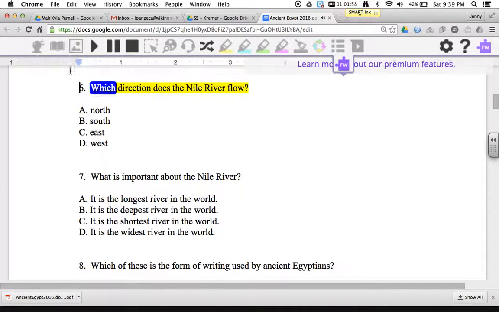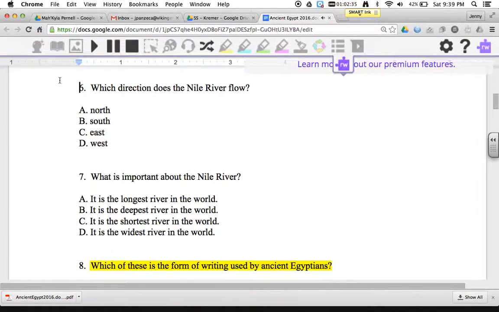6. Which direction does the Nile River flow? A. North. B. South. C. East. D. West. 7. What is important about the Nile River? A. It is the longest river in the world. B. It is the deepest river in the world. C. It is the shortest river in the world. D. It is the widest river in the world.